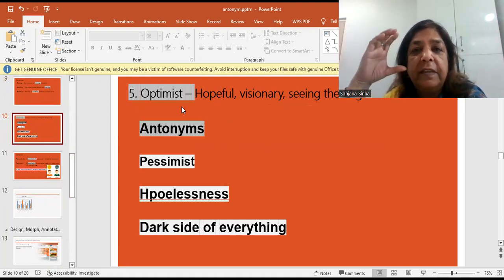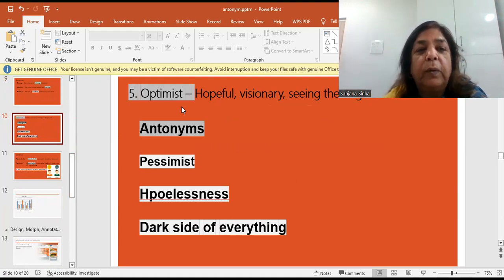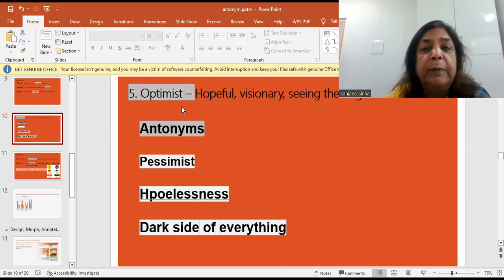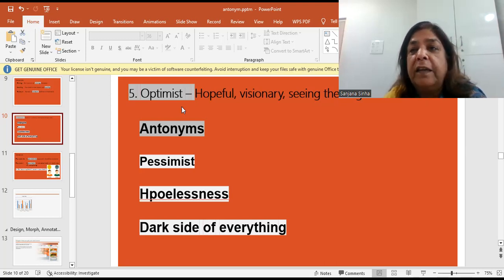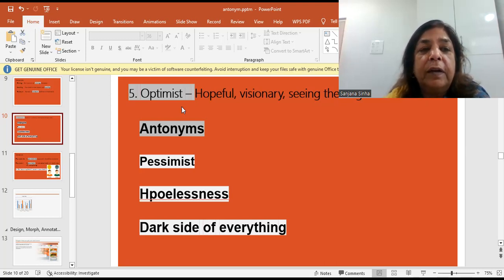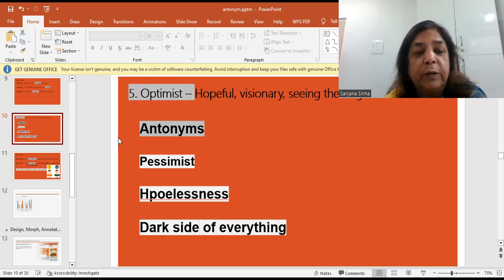If it is half full, you will say, of course, it is. At least I'll take this because at least something is better than nothing. कम से कम आधा तो है उसमें. And the opposite is the pessimist. It means somebody who always looks at the dark sides. कि आधा तो खाली है तो लेना ही क्या है. The pessimist, hopelessness, who sees the dark side of everything.